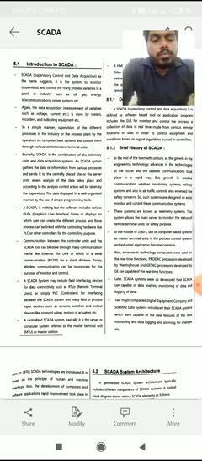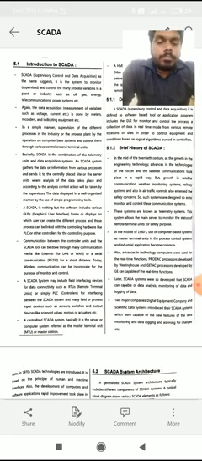HMI is the human machine interface, previously also known as MMI, that is man machine interface, which is used to interface between the SCADA server, that is the MTU or centralized host unit, and the operator, the person who monitors and controls the remotely placed devices.